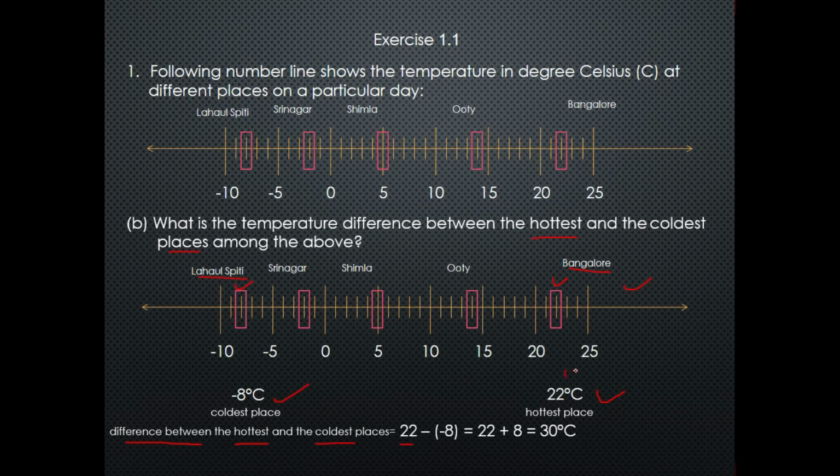So the difference between the hottest and coldest place is 22 minus bracket -8. Now you can see the symbol minus is inside the bracket and also outside the bracket. Now the symbol minus becomes plus. So 22 plus 8 is equal to 30 degrees Celsius. So the difference between the hottest and the coldest places is 30 degrees Celsius.